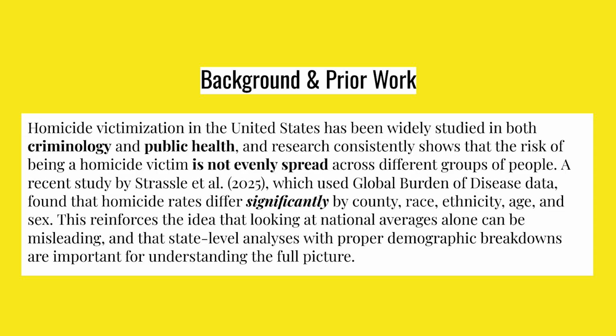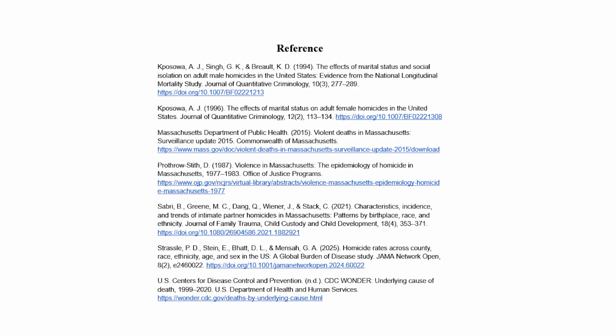Our background research shows that homicide death rates are not equal between demographics. Paula Strassel's research concluded that men under 45 are most likely to be victims of homicide. Kapaswa, Singh, and Brialt found that unmarried men had significantly higher homicide risk compared to married men, which they linked to lower levels of social integration. Kapaswa also found that women's marital status had a strong yet complex relationship with homicide rates, with divorced women being most likely to be victims, widows being least likely, and married and single women having similar likelihood to be homicide victims. This gives us a strong foundation and good reason to go with age, gender, and marital status as our variables.